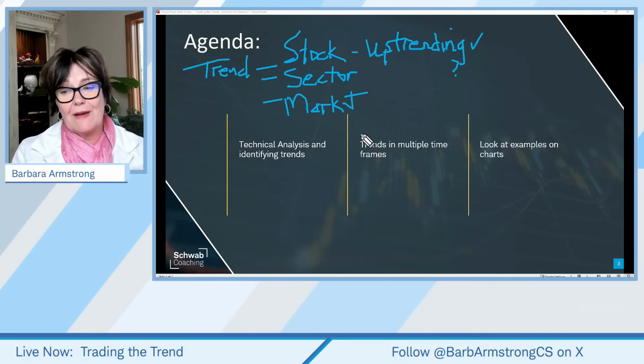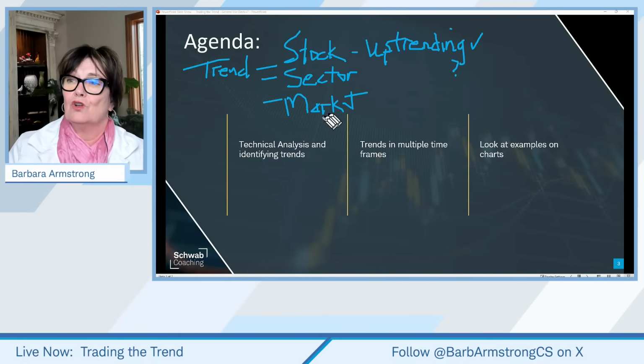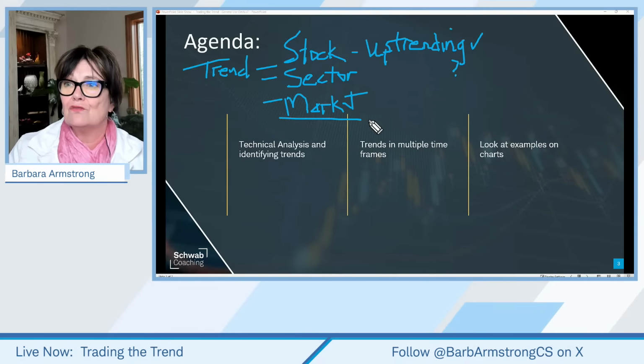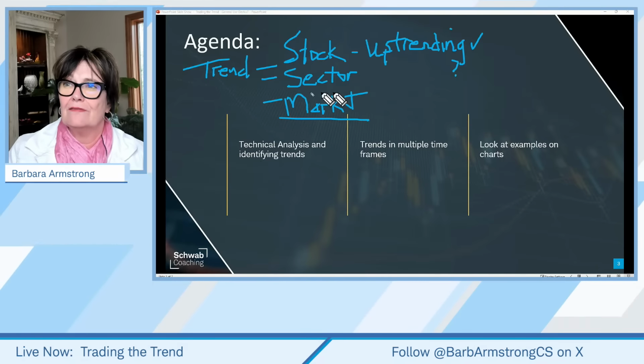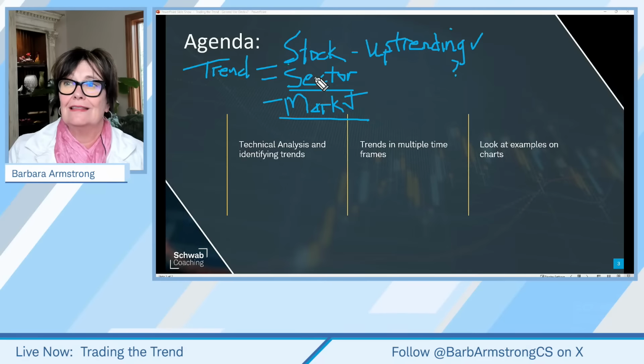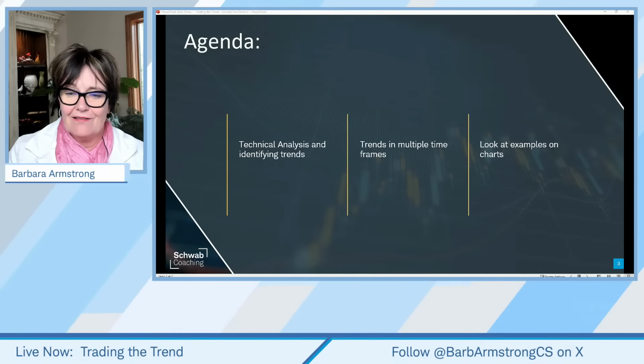With respect to the stock market, this is why we call this class trading the trend. We're looking at what direction the market is going first of all, and then we look for stocks going in the same direction as the market. We're looking for sectors that are leading that market, and then stocks within that sector. Okay, I'm getting off my pedestal now on the trend.